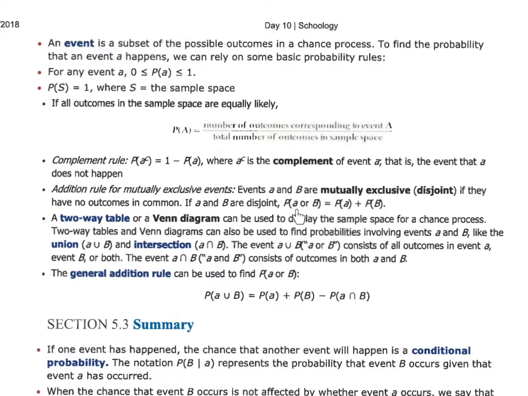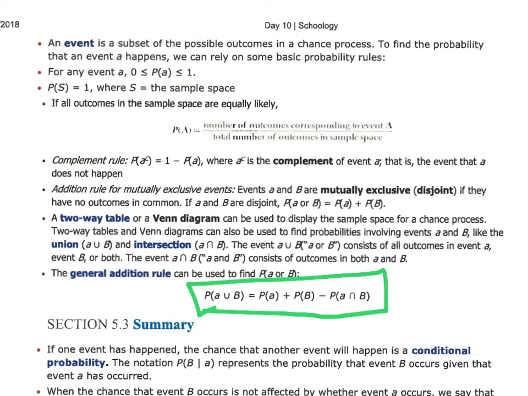If you're trying to find an OR probability, that is a probability of A or B, remember an OR probability is always you add. That's what OR means. If they're mutually exclusive, there's nothing in common, so you do not have to worry about a third component, which is some overlap. Now, if they are not mutually exclusive, meaning they have something in common, what you need to do is use this particular OR formula. This is found on your formula sheet, and remember the key to this one is that because it's OR, this is the union symbol, which also means OR as shorthand. You're going to add the two events together, but you subtract out what they have in common. Remember, this is the intersection symbol, which means and. So the probability of A and B happening at the exact same time.